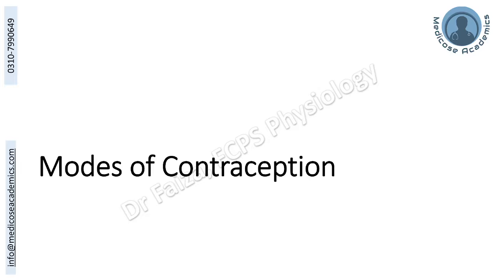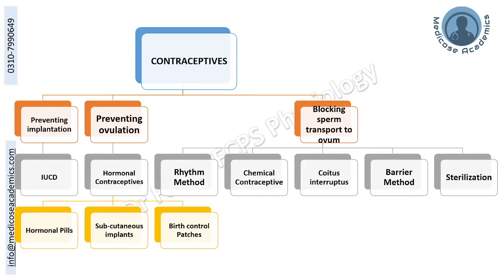Now, the modes of contraception. These can occur at the level of implantation, at the level of ovulation, or at the level of sperm transport.